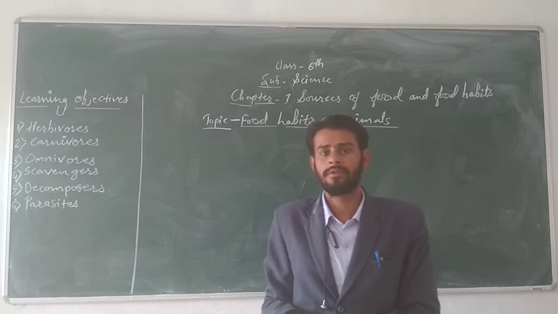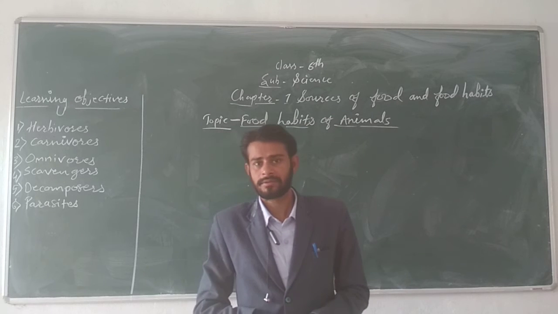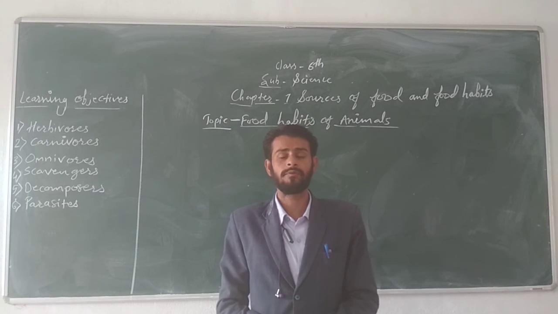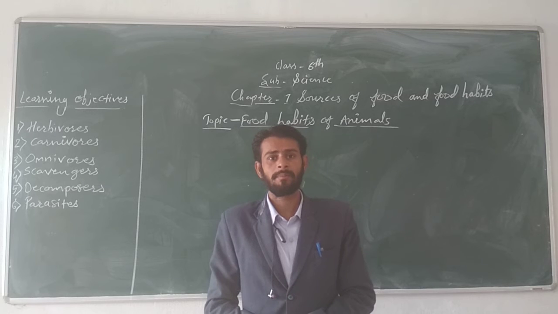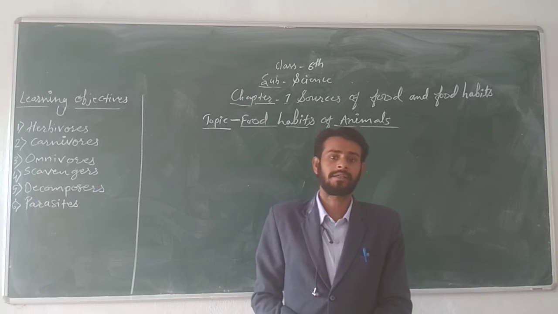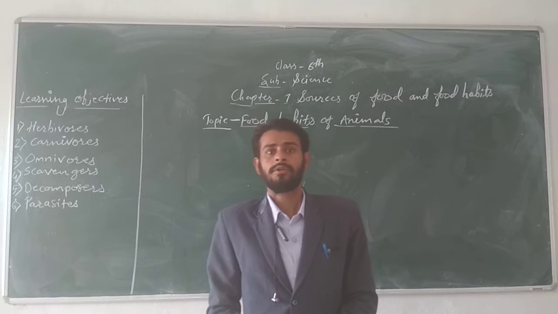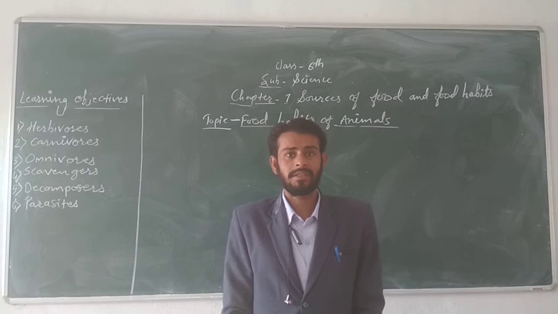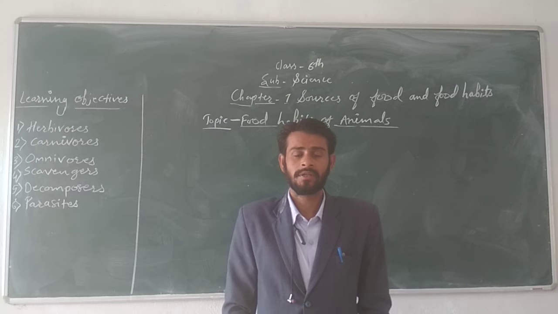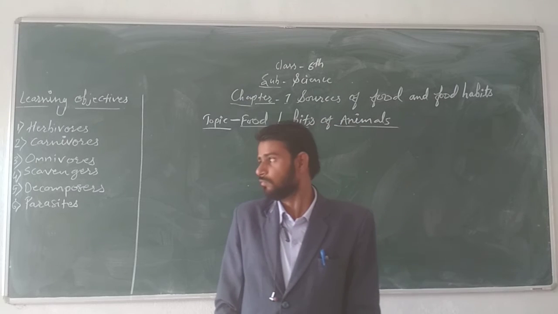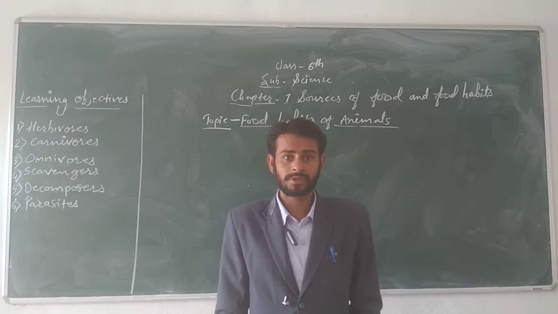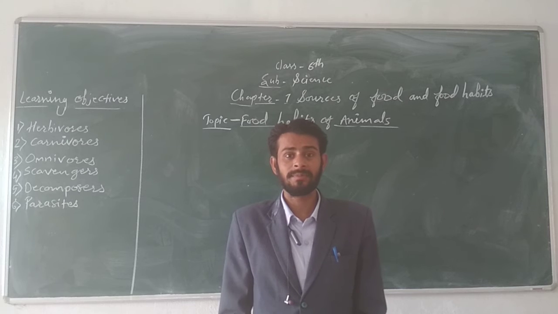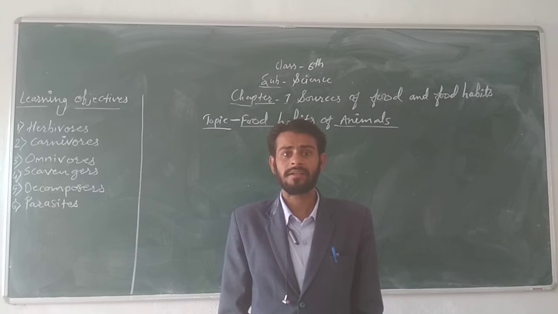Students, as you know, like humans, animals also need food for their growth and to maintain their other metabolic activities. Different kinds of animals eat different kinds of food. Some animals eat fruits, nuts, leaves, branches, and also the flesh of other animals.